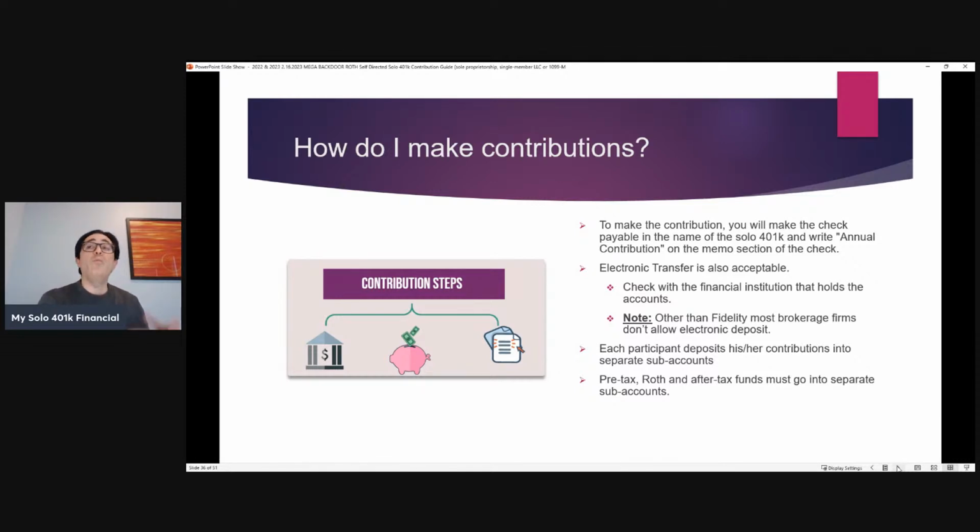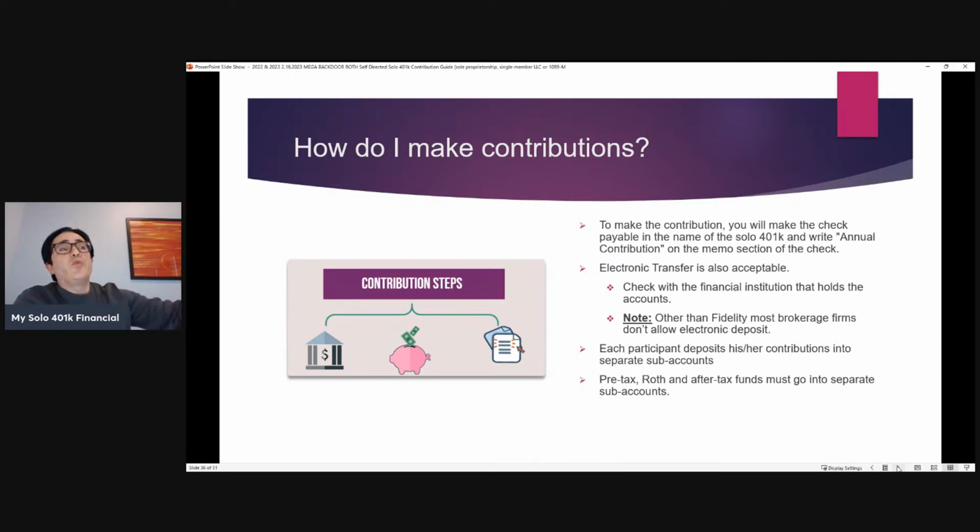So for example, we help many, many clients open up accounts at different brokerages like Fidelity, Schwab, TD Ameritrade, just to name a few. And the general rule is that the brokerages don't allow for electronic deposit from an external account where the name on the external account is not in the name of the plan. So if you're trying to deposit, for example, from your business account or your personal account, they won't allow it.